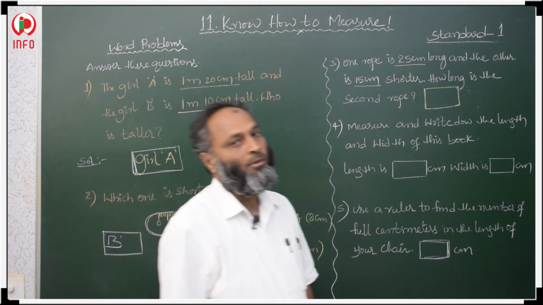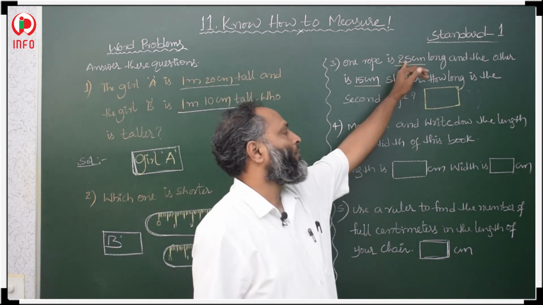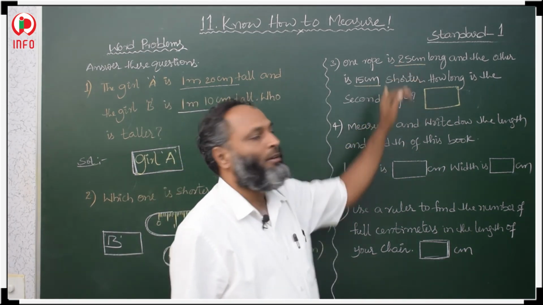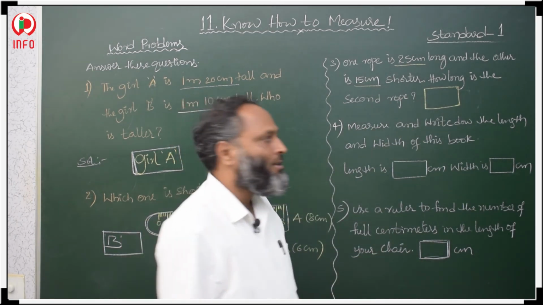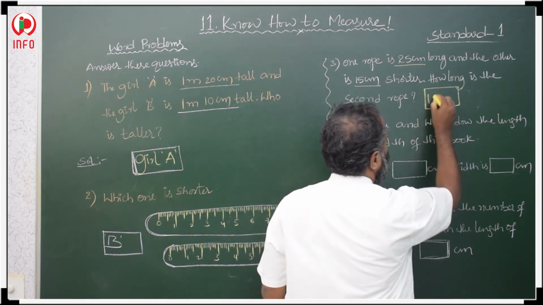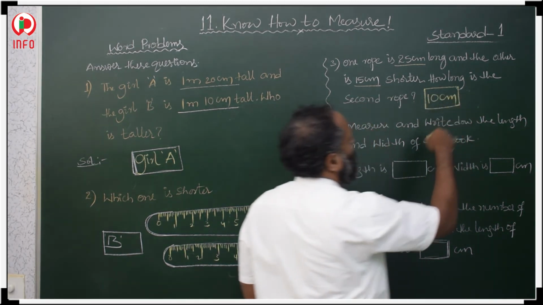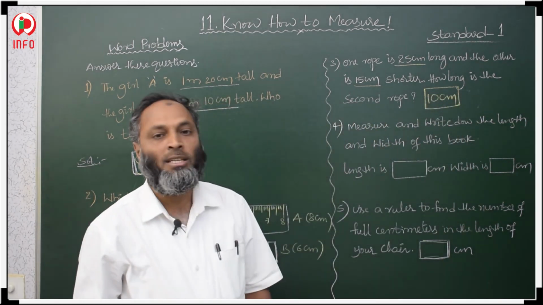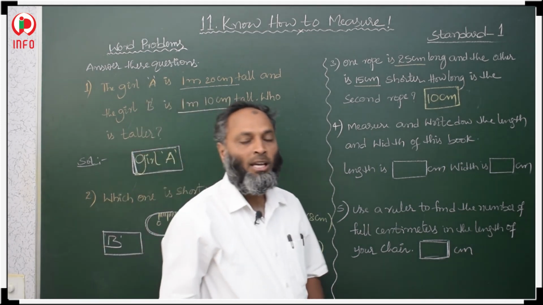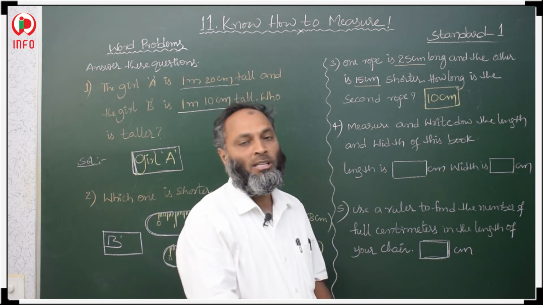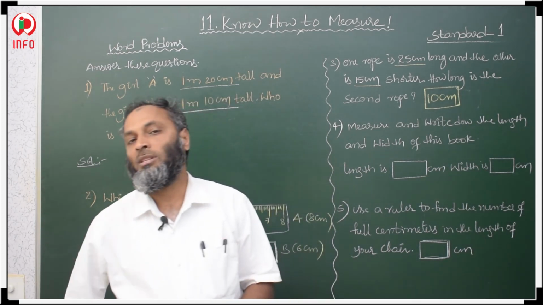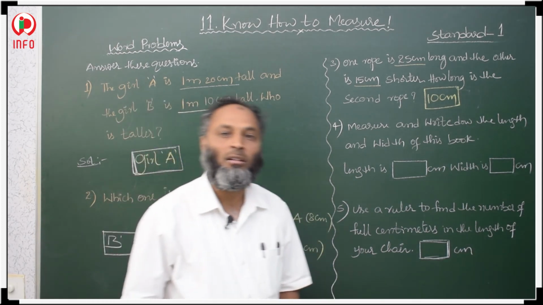We have to find the difference between 25 and 15, which is 10. So the second rope length is 10 centimeters.